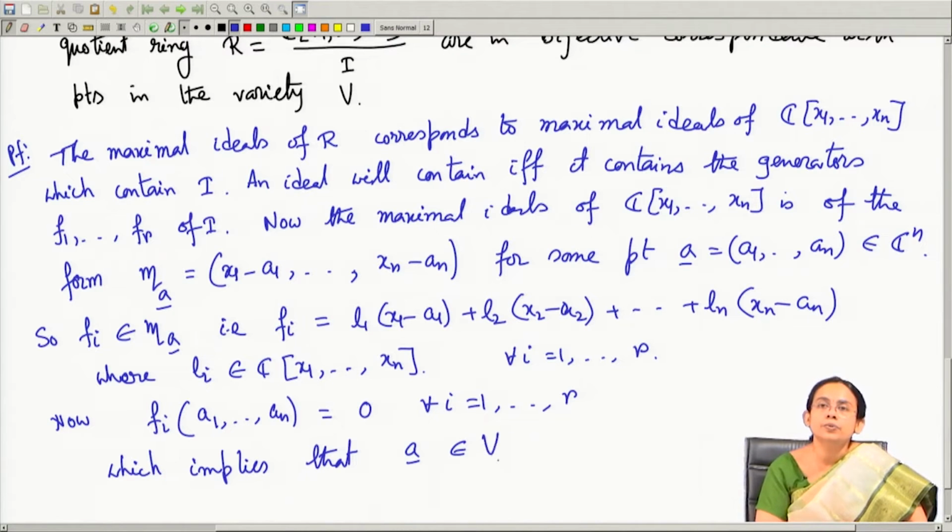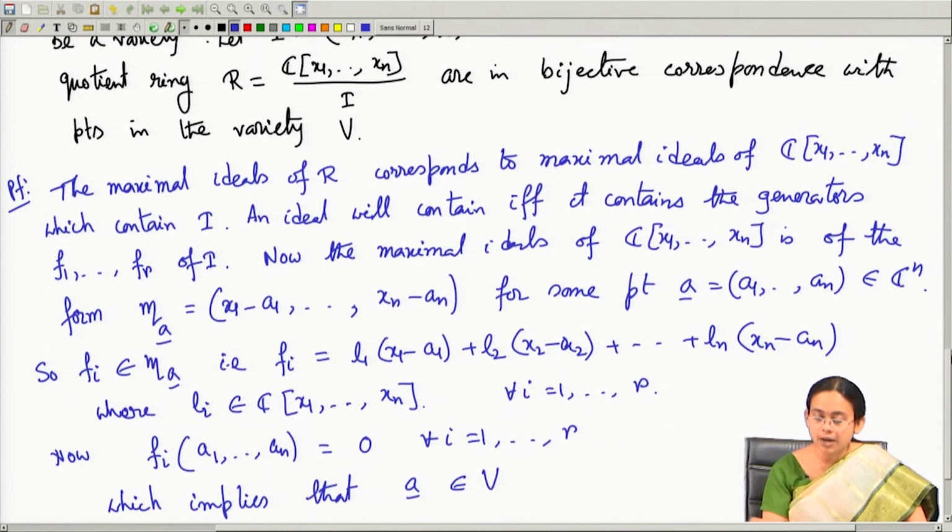So, what have I proved now? I have proved that if you start with a maximal ideal in this quotient ring R, then that maximal ideal will correspond to some maximal ideal of the polynomial ring, which will be of this form, and this maximal ideal should contain I. If it contains I, it will contain all the generators of I, and I is generated by the Fi's. Therefore, all these Fi's belong to this maximal ideal Ma.